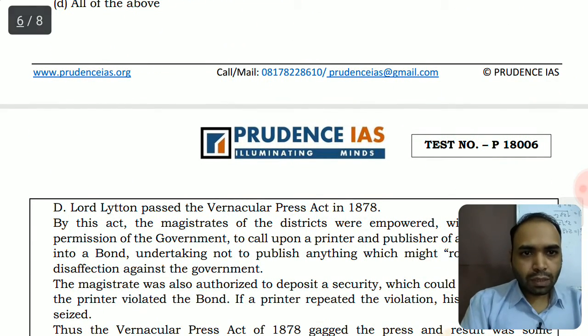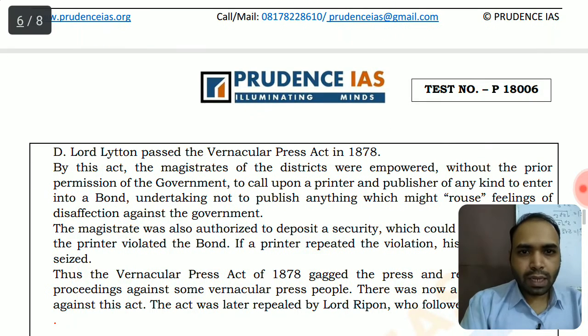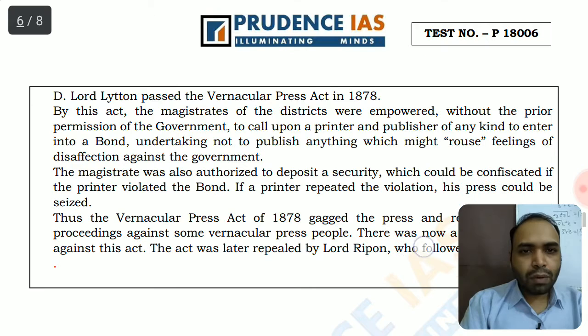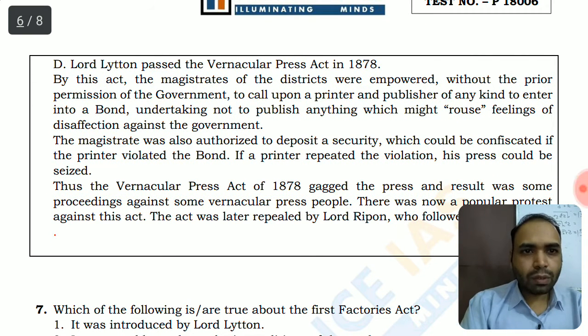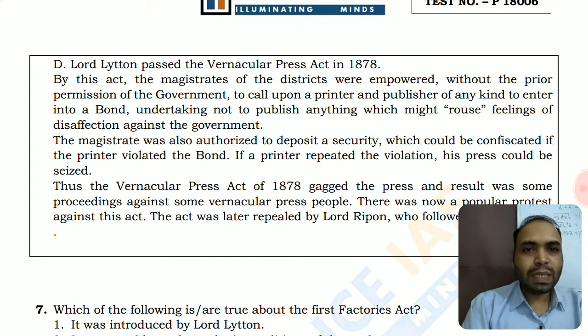Lord Lytton passed the Vernacular Press Act in 1878. By this act, the magistrates of districts were empowered, without the prior permission of the government, to call upon a printer or publisher of any kind to enter into a bond undertaking not to publish anything which might rouse feelings of disaffection against the government. So these district magistrates were authorized to issue a bond against the vernacular press.